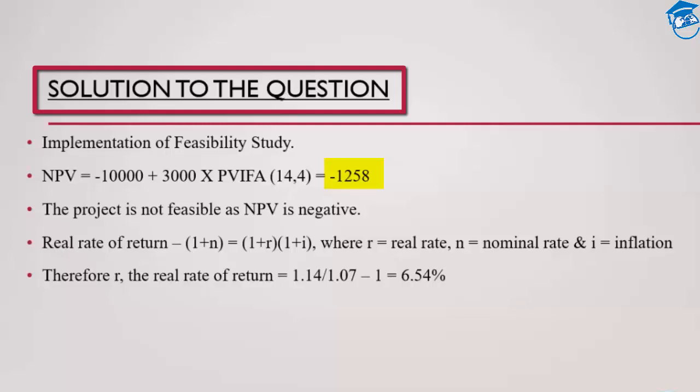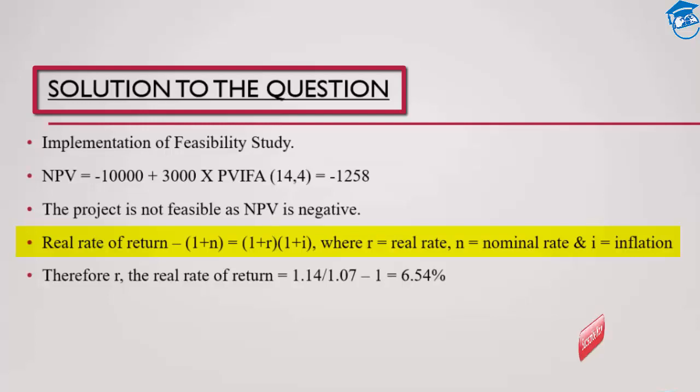Now coming to the second part which I told you: the real rate of return. 1 plus N, the nominal rate of return, is equal to 1 plus R, the real rate of return, multiplied by 1 plus I, the inflation, where R is the real rate, N is the nominal rate, and I is the inflation.